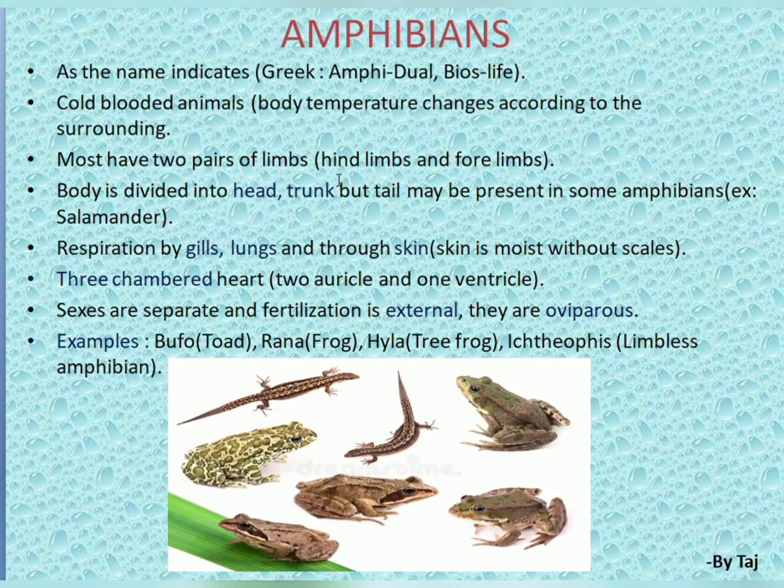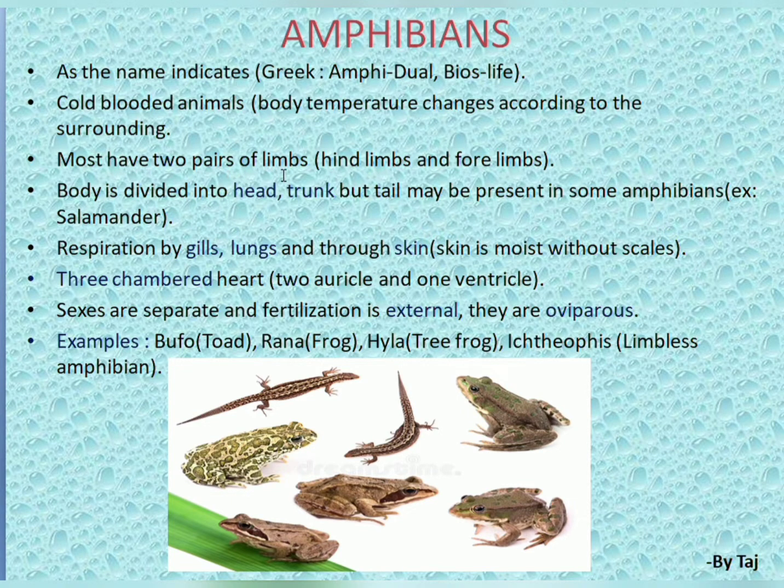Coming to the next class, that is amphibians. As you may know, amphibians are present in both moist as well as aquatic conditions. As the name indicates, it is from the Greek words amphi meaning dual, and bios meaning life, so dual life the amphibians are having. They are cold-blooded animals. Even the fish are cold-blooded, and the amphibians are also cold-blooded, poikilotherms. So body temperature changes according to their surroundings.